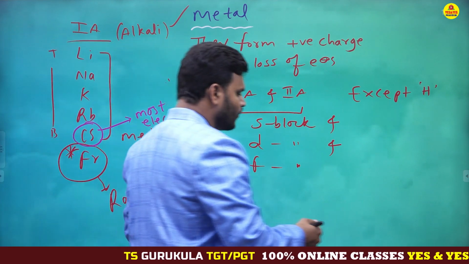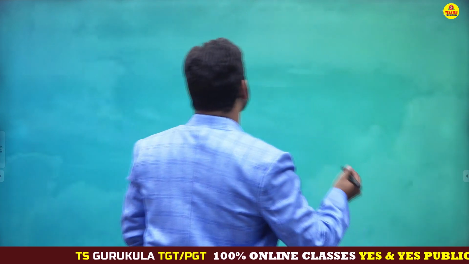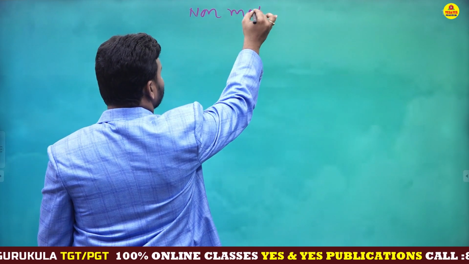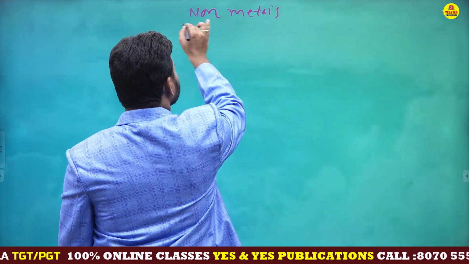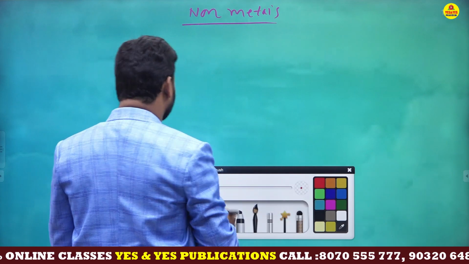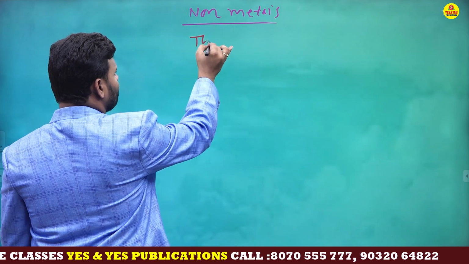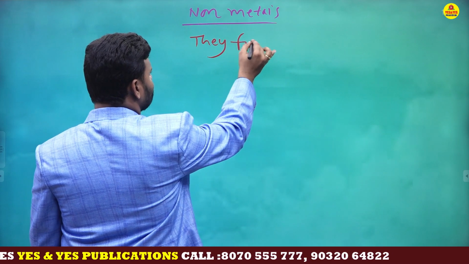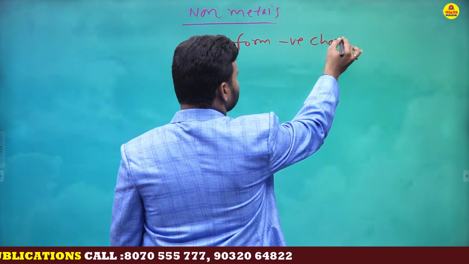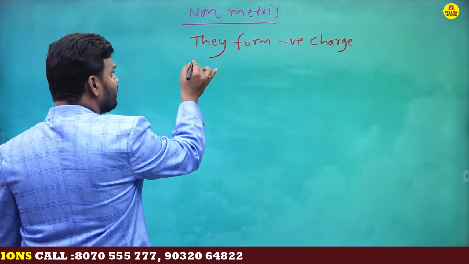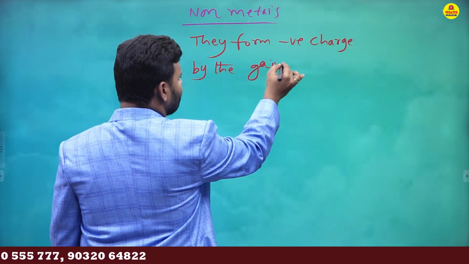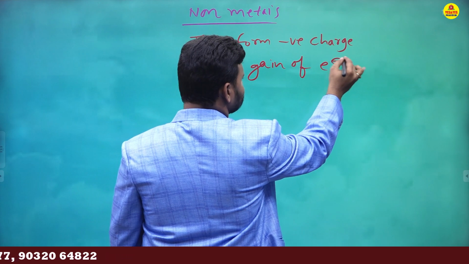Next, what about the highest non-metallic nature? What is the nature of a non-metal?